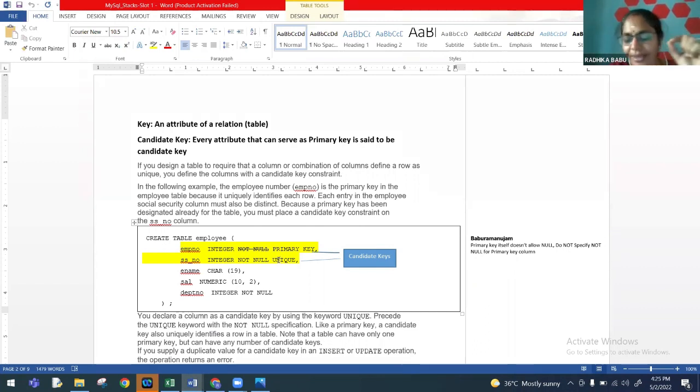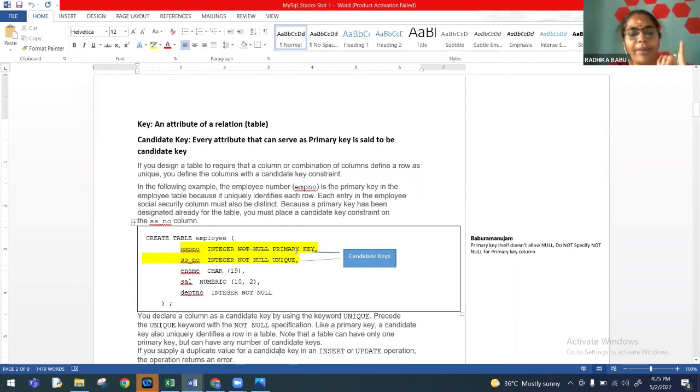Okay, so this is one thing that we generally tend to miss. So we need to insist on this. It is not that we don't know, but most of us miss on this area. So this we need to reiterate. So NOT NULL, that is why I have scored it off. It should not be there for a primary key constraint. Okay, but otherwise we'll be able to do.